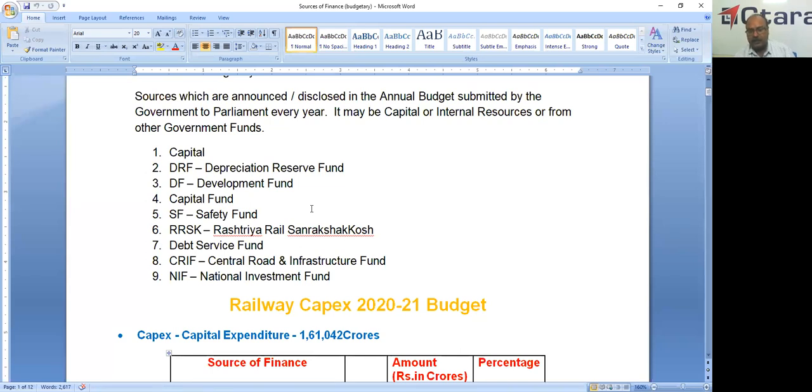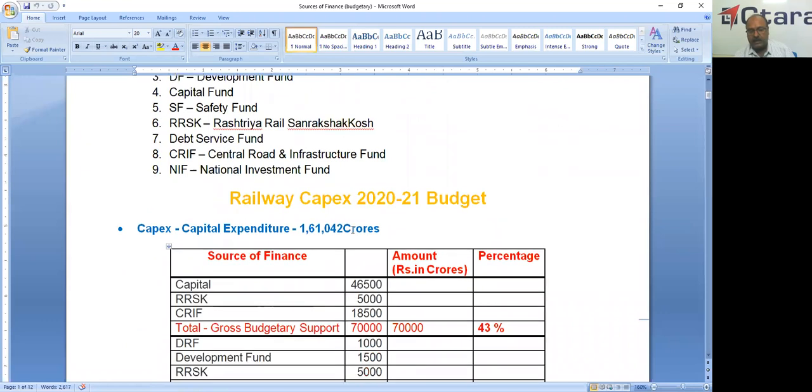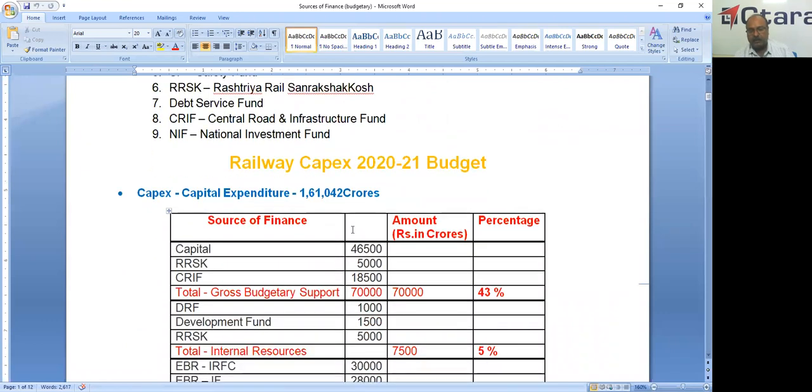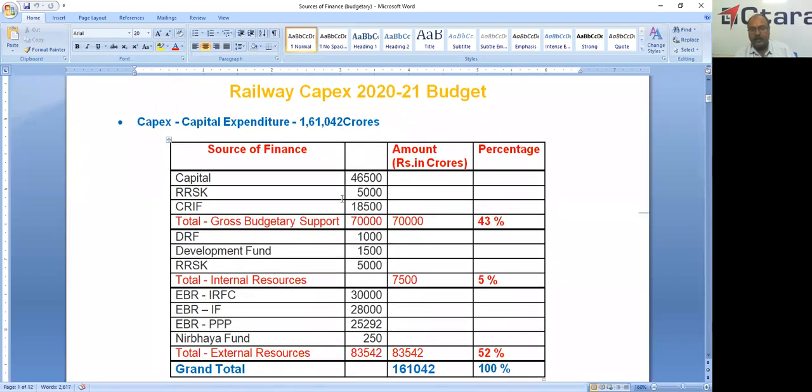Before that, let us have a glance at last year's budget. In the 2020-21 budget, what is the capital expenditure budget? The total capital expenditure is 1,61,042 crores. That is the last year budget.